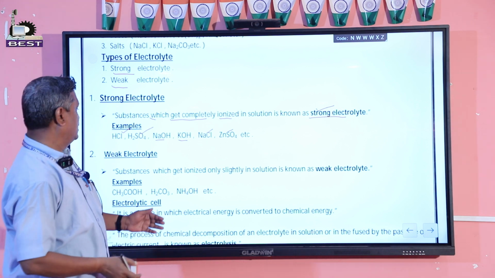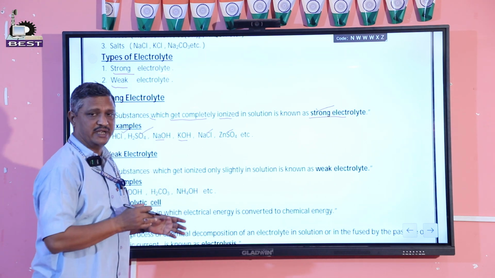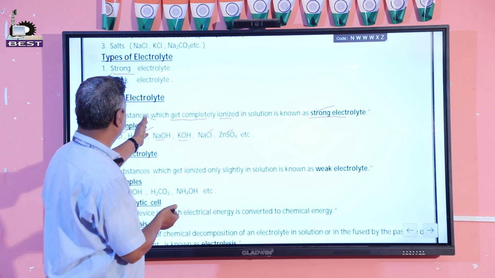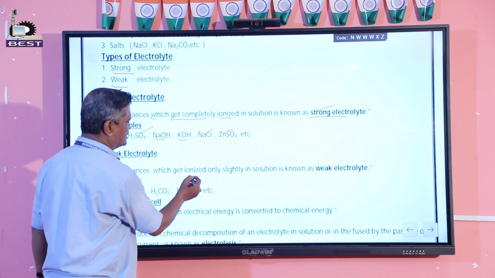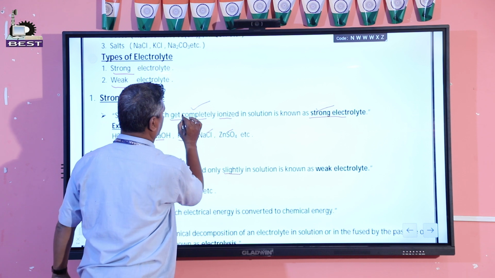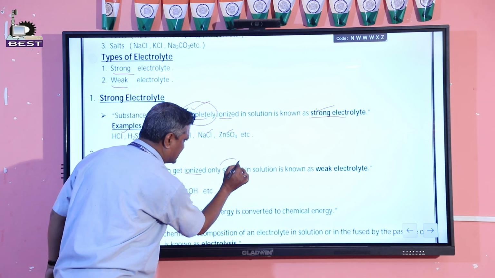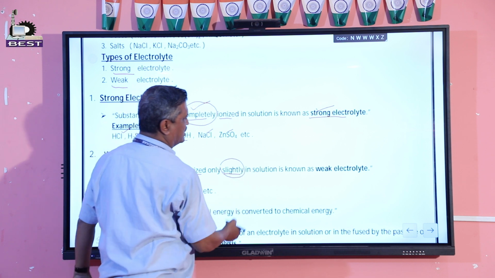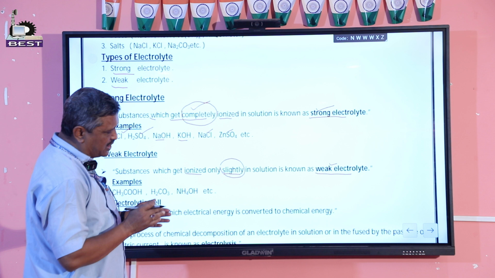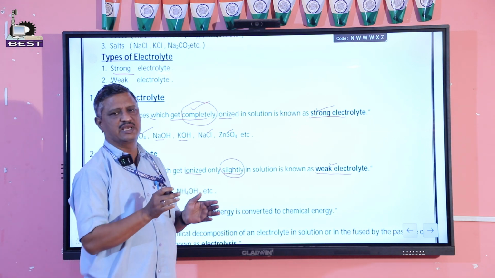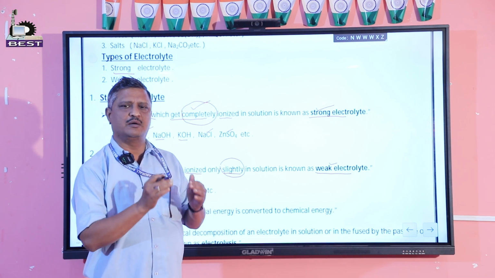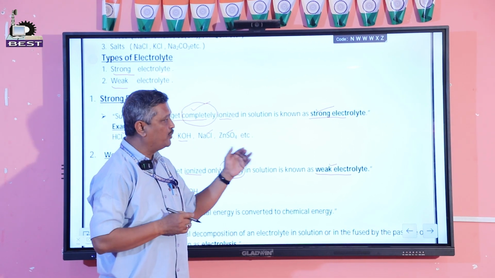Now I am going to talk about weak electrolytes. It is just the reverse of the condition of the strong electrolyte. The substances which get ionized only slightly in solution, whereas strong ones are completely ionized, are known as weak electrolytes. Suppose we add 100 molecules and all 100 molecules are completely ionized, that is a strong electrolyte.